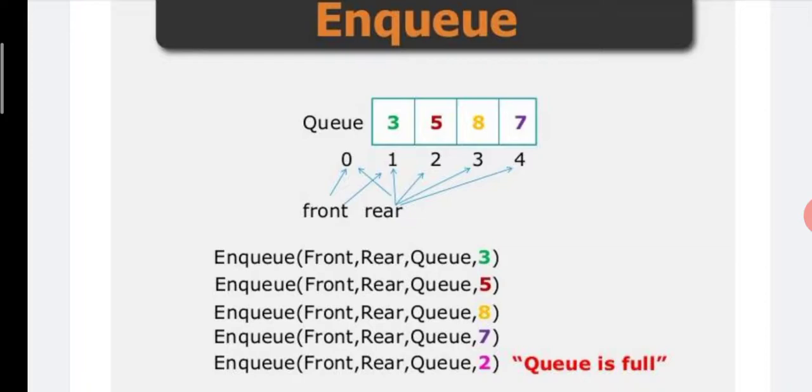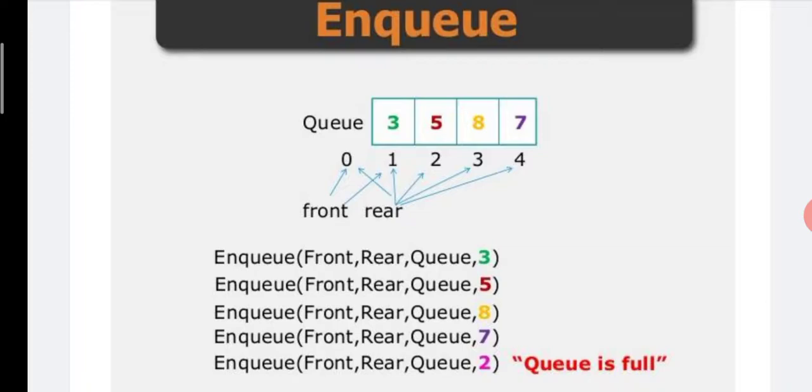But here we set front and rear to 0. We can set -1, also we can set 0. Means front and rear both set to 0 means this Q is totally empty.